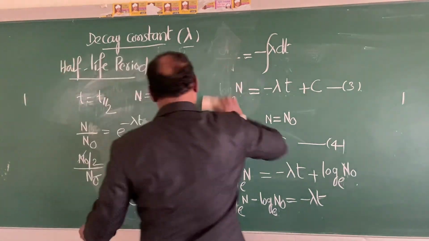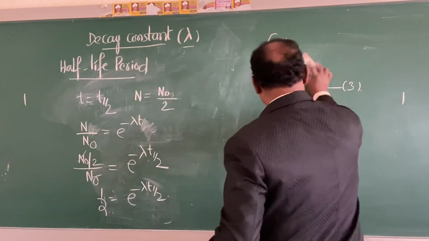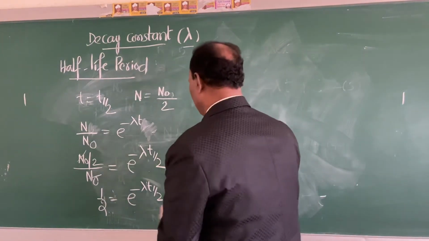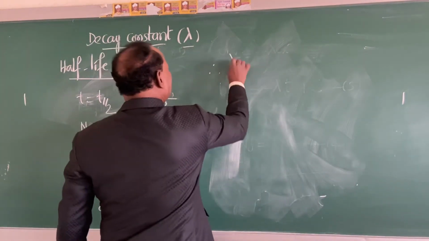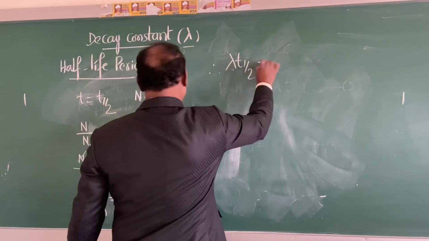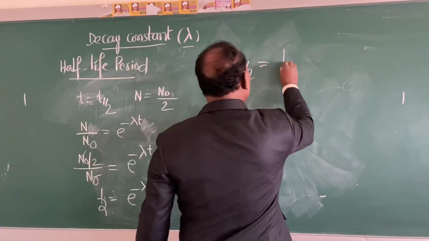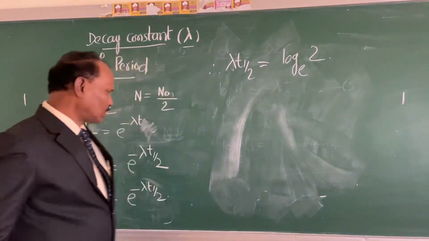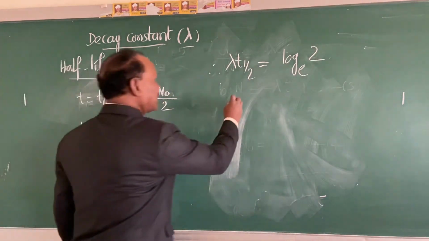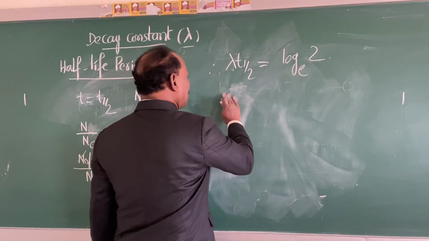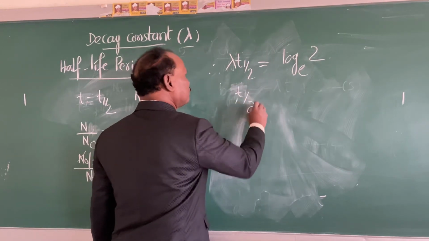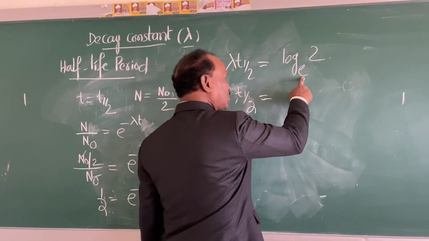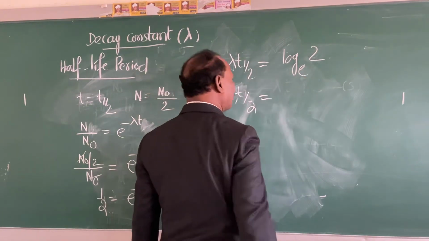So now I will alter this. Therefore, lambda t half is equal to log to the base e 2. Now this natural logarithm I will convert into the common logarithm.